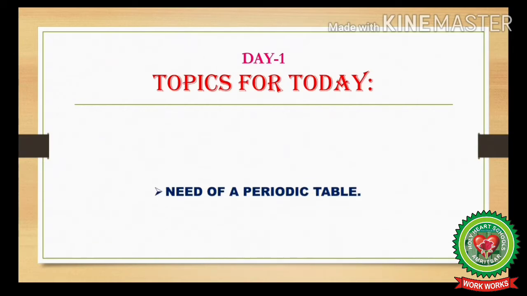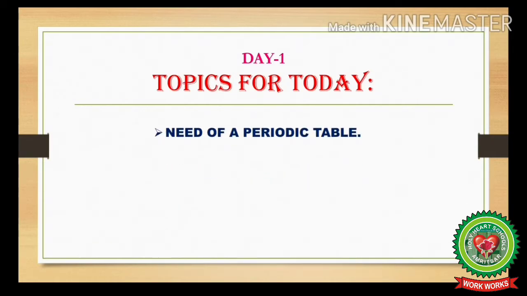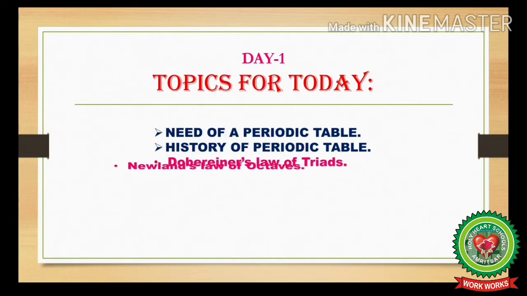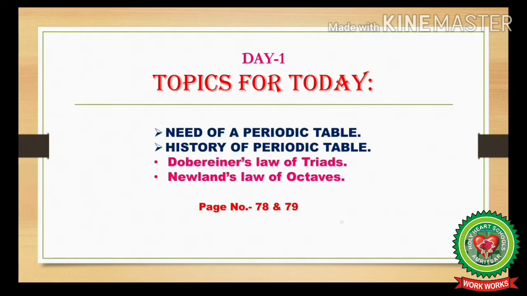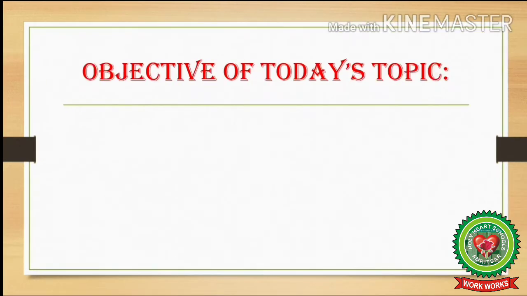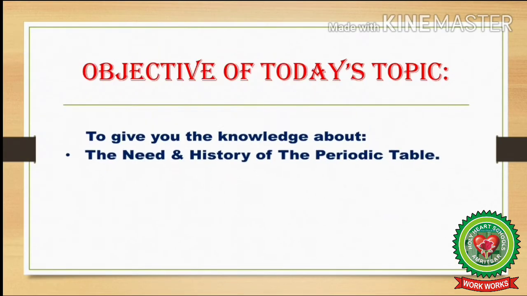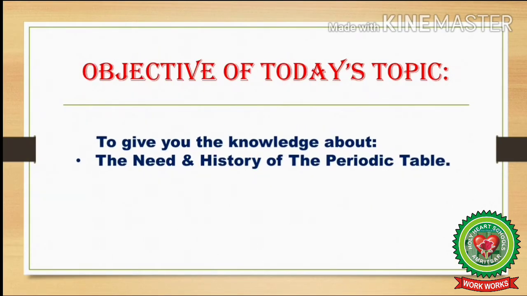Topics for today are the need of a periodic table and the history of the periodic table. In the history of the periodic table, you will study Dobereiner's law of triads and Newland's law of octaves from page numbers 78 and 79 of your concise chemistry book. The objective of today's topic is to give you the knowledge about the need and history of the periodic table.